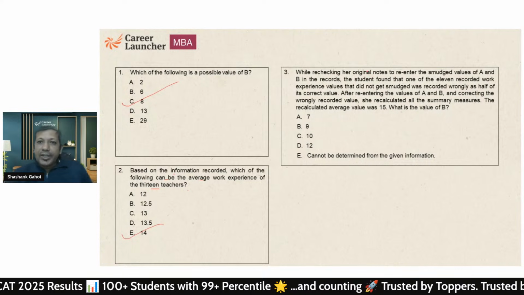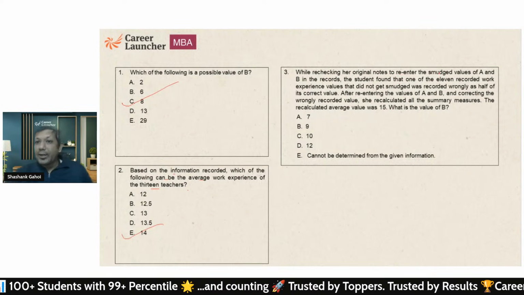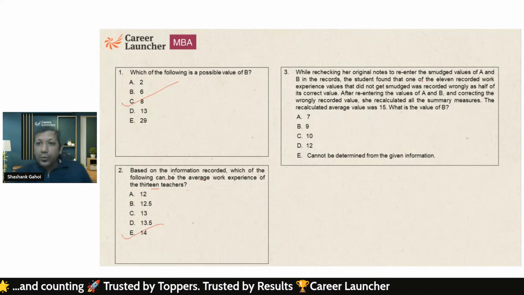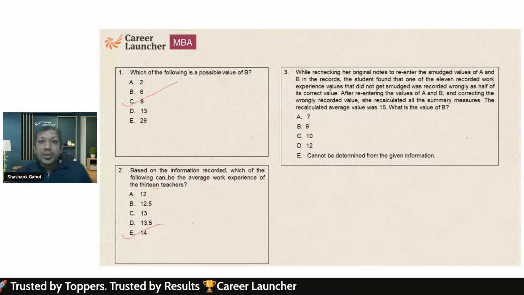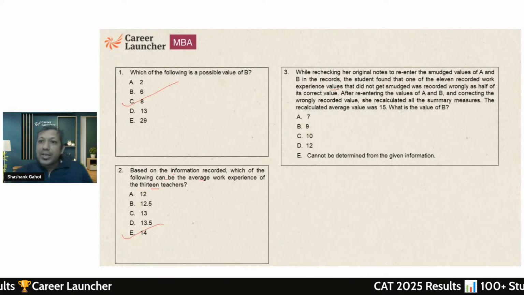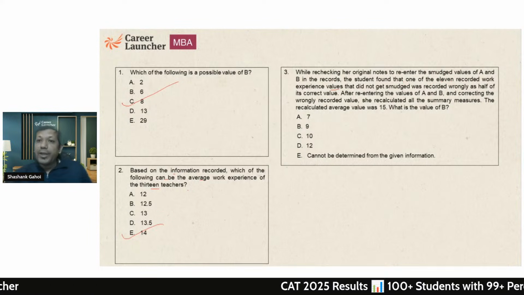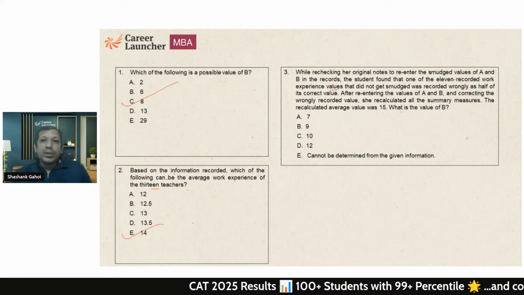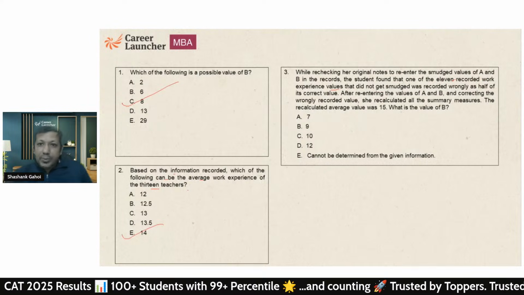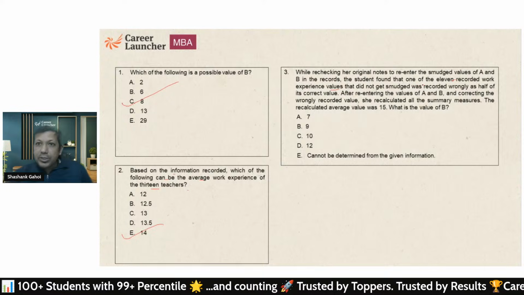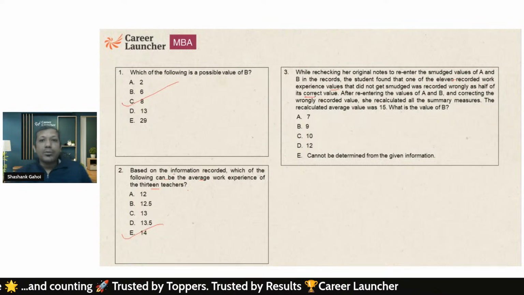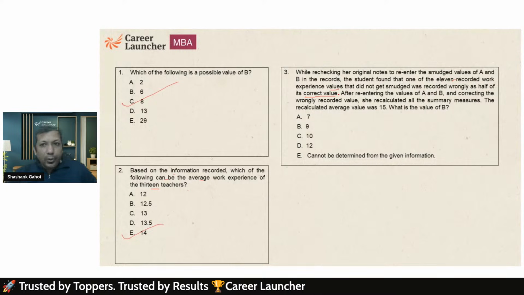Okay. Now, while rechecking her original notes to re-enter the smudged values of A and B in the records, she found that one of the 11 recorded work experience values that did not get smudged was recorded wrongly as half of the correct value.